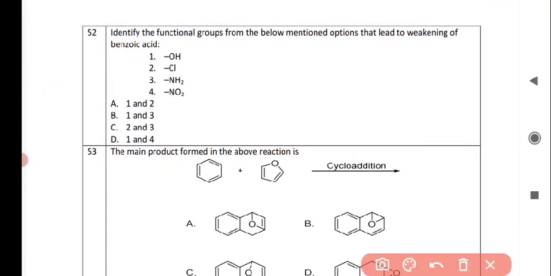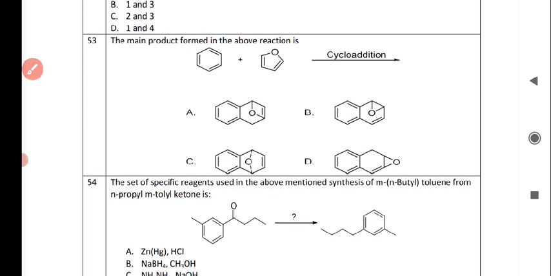Next question is, identify the functional groups from the below mentioned options that lead to weakening of benzoic acid. First is OH, second is chloride, third is NH2, and fourth is NO2. So the correct answer is option B, that is option 1 and option 3. Next question is, the main product formed in this reaction is, so the main product which is formed is option number C.